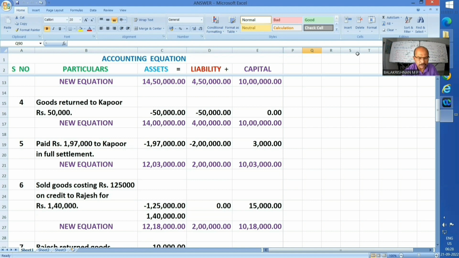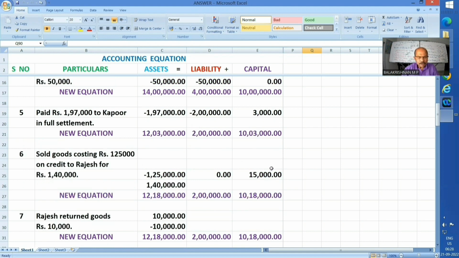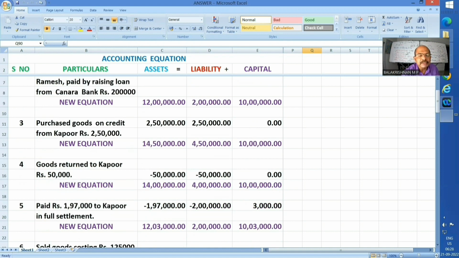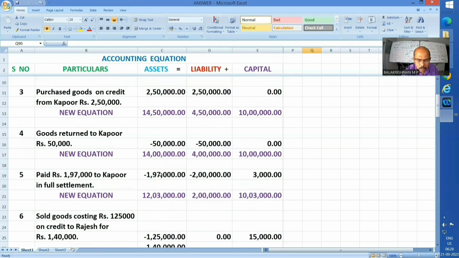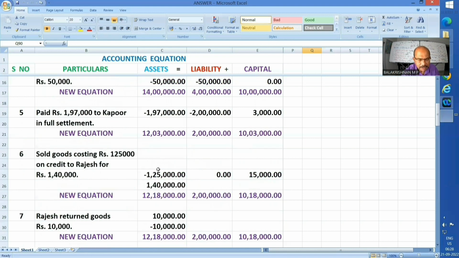Next one, fifth. Paid rupees 1,97,000 to Kapoor in full settlement. So I should know at this point how much I owe him net. It's like this. I purchased goods from him, 2,50,000. Out of that, 50,000 has been returned. Hence, I owe him 2 lakhs. Whereas 1,97,000 is paid in full settlement. Means indirectly, I have availed a discount of 3,000.